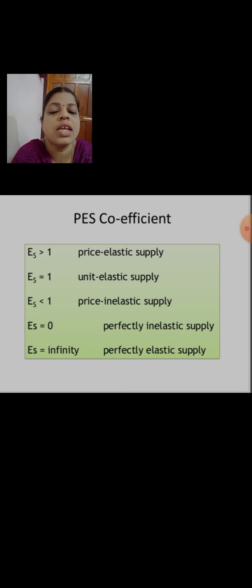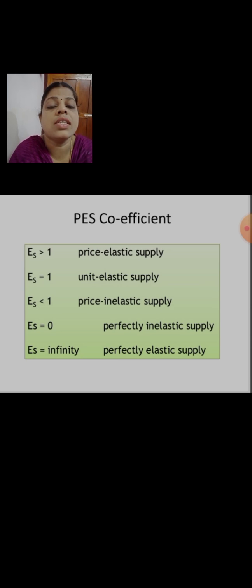ES greater than 1 means the change in the quantity supplied is greater than the change in price. And ES equal to 1 means there is a proportionate change in the supply as well as the prices. ES less than 1 means what happens?